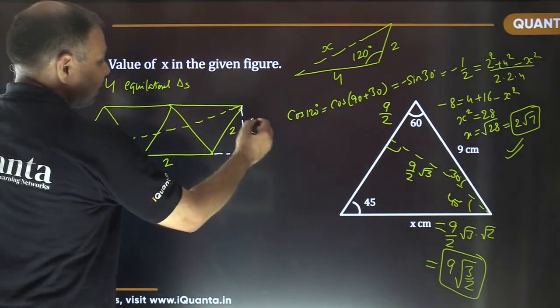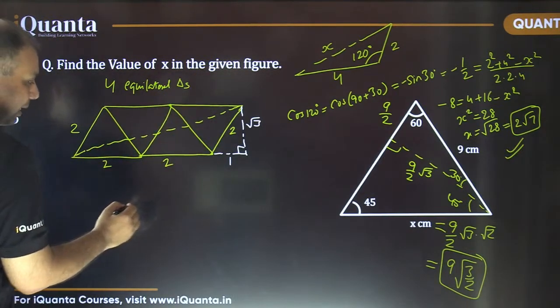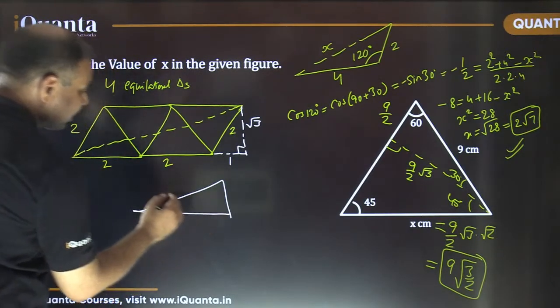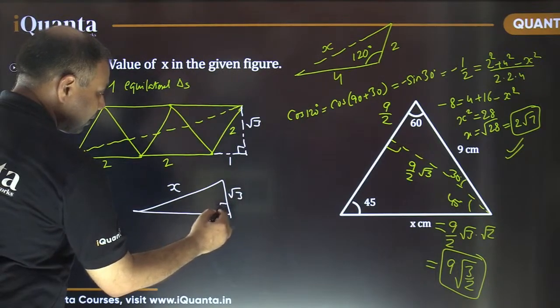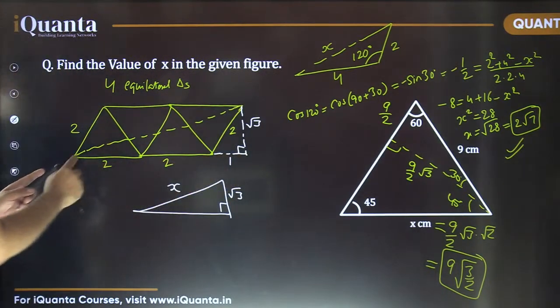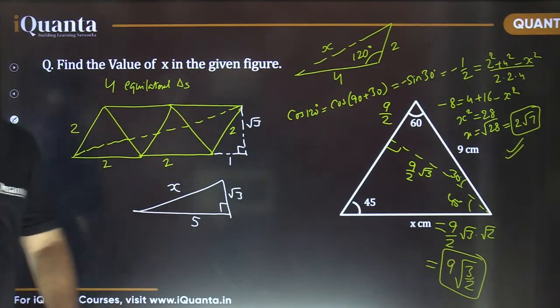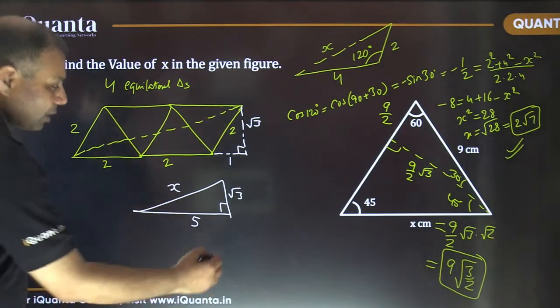So finally, the length x which we need to find out is simply the hypotenuse of this right triangle. This is x. This is root 3. And what about this side length? This is 2 plus 2, 4, and plus 1, 5. Just use Pythagoras theorem and get your answer. We are done. You know Pythagoras theorem?